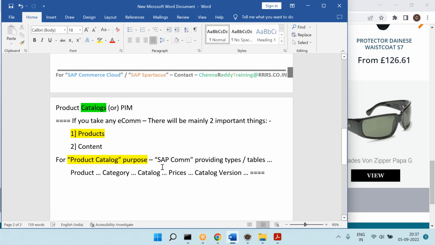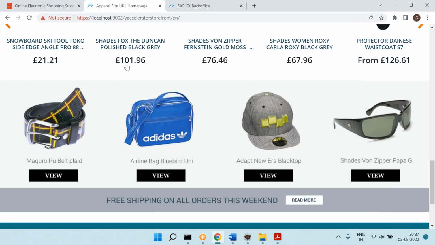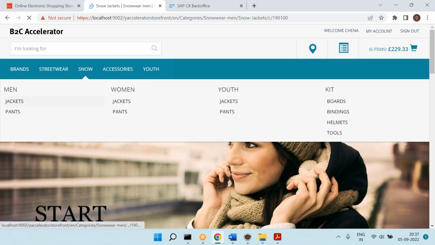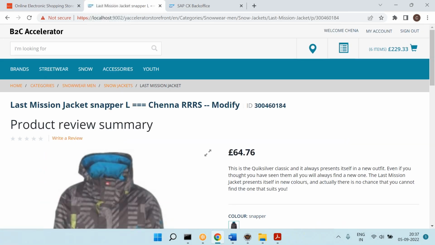Okay. Now the next point is for a product catalog purpose, SAP Commerce already giving lots of tables like a product table, category table, price table, catalog version table, and so on, so on. So then what do we need to do? We need to fill the data such a way that it will come in the hierarchical fashion, and so on, so on. So good.